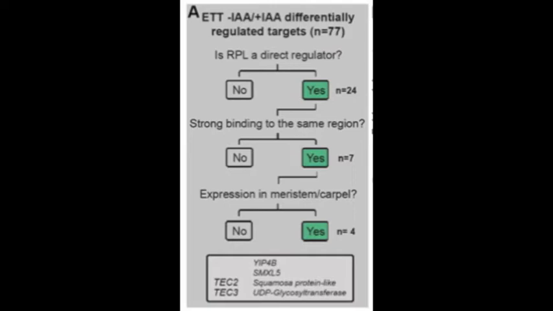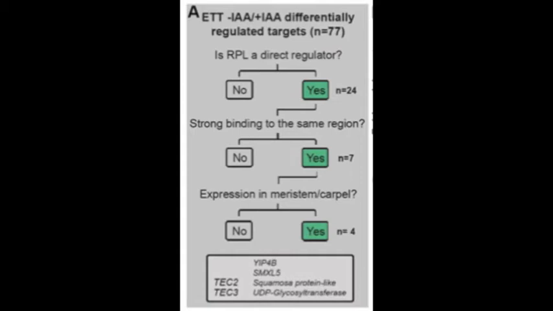We found in this paper also a number of specific groups of genes. For instance, some that were involved in hormone dynamics. And specifically, we found that ETTIN seems to be directly binding genes from all levels of auxin dynamics, from biosynthesis, transport, and signaling, and very often acts as a repressor of those genes. So that gives a nice sort of feedback loop. ETTIN is both affected by auxin itself, but it also regulates the genes that are mediating auxin dynamics.